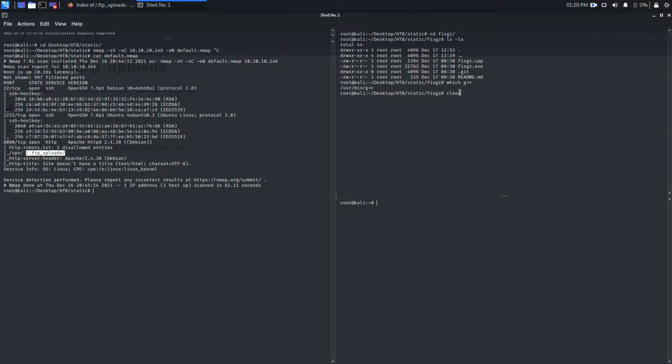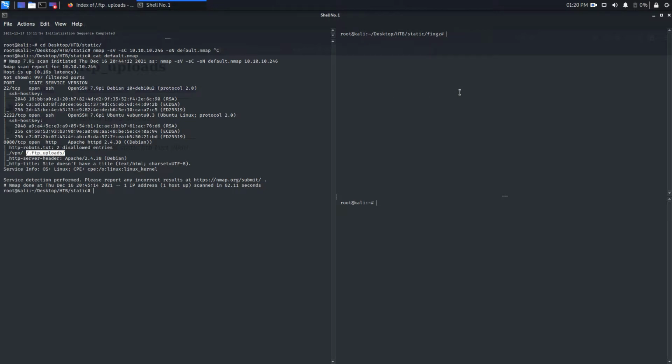Okay, we have it. So clear this and g++ fixgz.cpp -o fixgz. Okay, so ls, and we have fixgz.